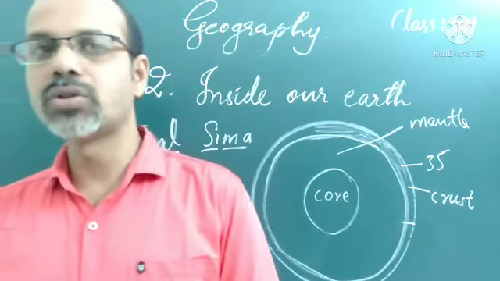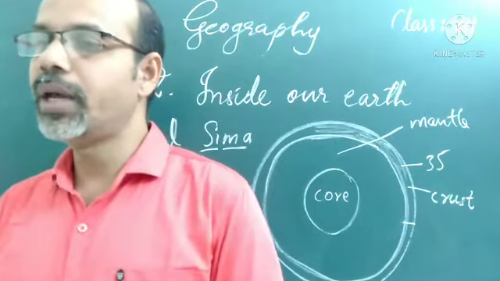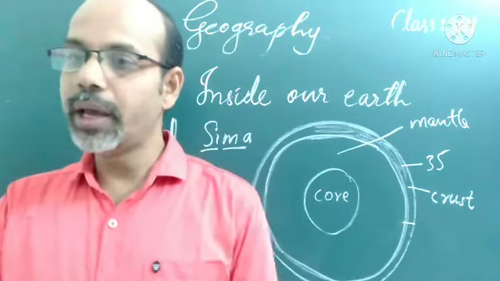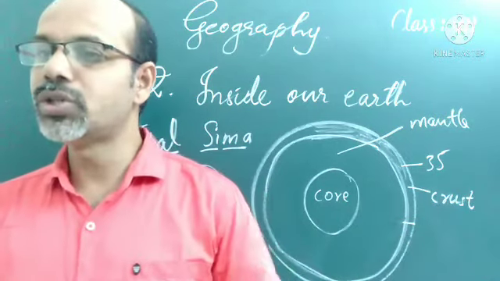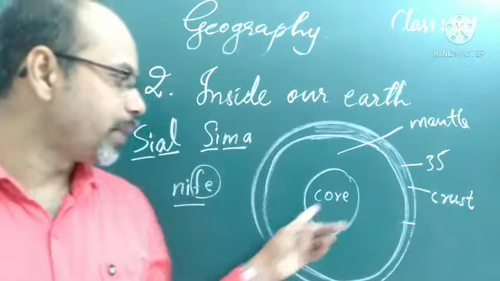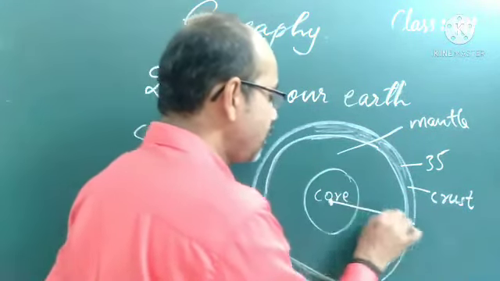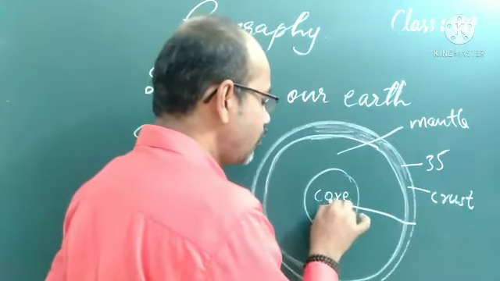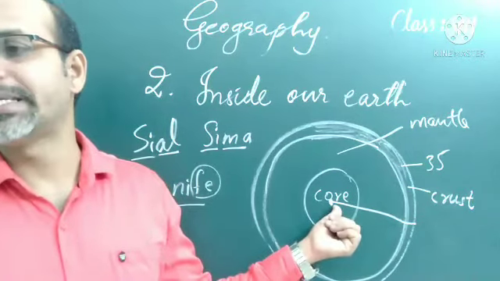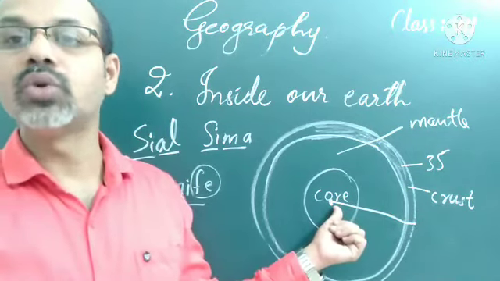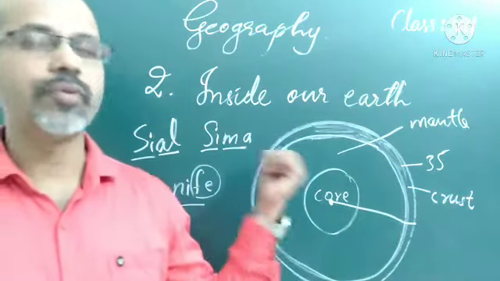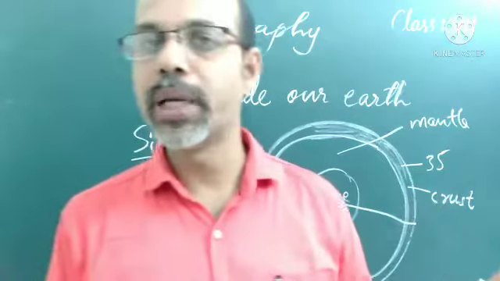Now studies are revealing the inner parts of the earth and the changes occurring there. To reach the center of the earth, which is not possible at all, we would have to dig a hole about 6,000 kilometers through the ocean floor. It's not possible, but this is the distance from the ocean floor, about 6,000 kilometers.